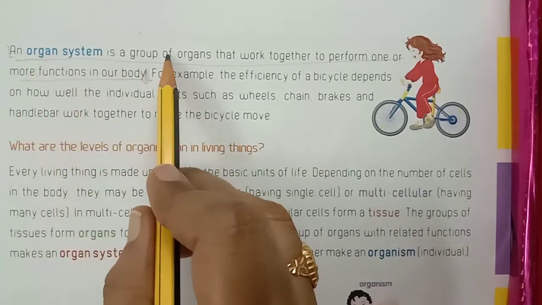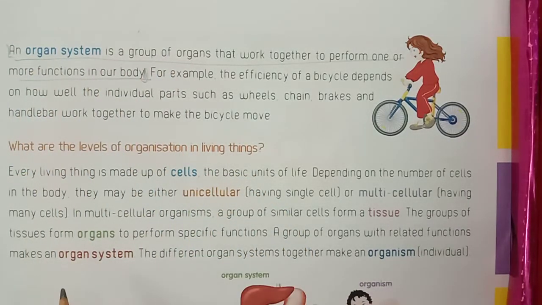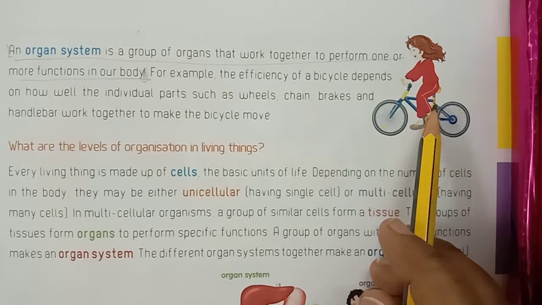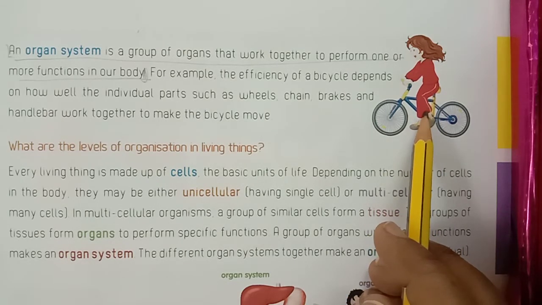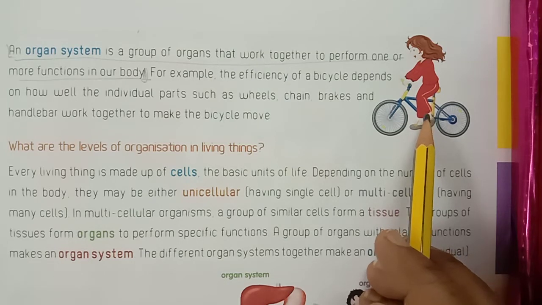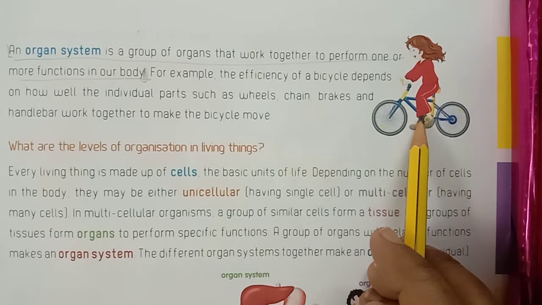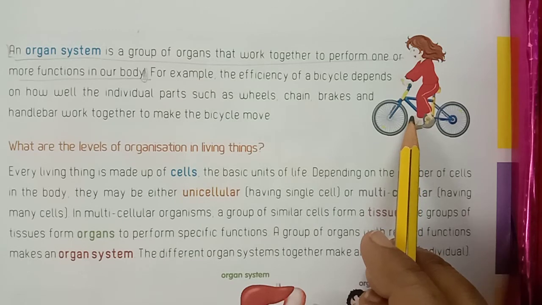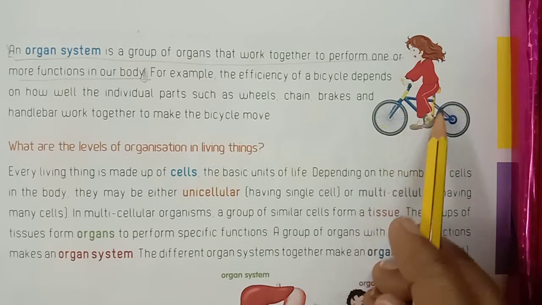Okay, children, what is an organ system? For example, look at this picture. The efficiency of a bicycle depends on how well the individual parts such as wheels, chains, brakes and handlebar work together to make the bicycle move.